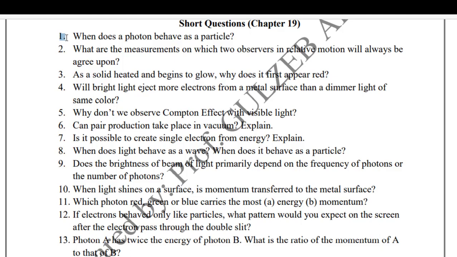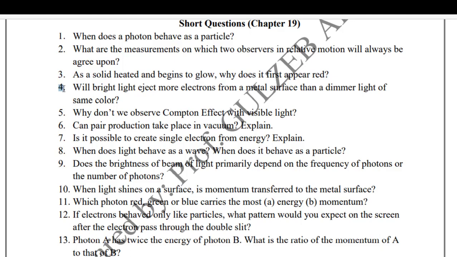Question Chapter 19. 1. When does a photon behave as a particle? 2. What are the measurements on which two observers in relative motion will always be agreed upon? 3. As a solid is heated and begins to glow, why does it first appear red?